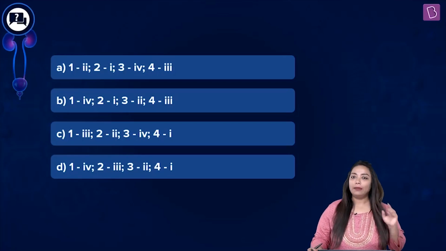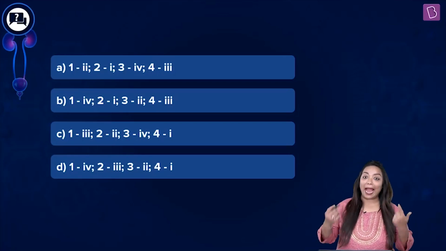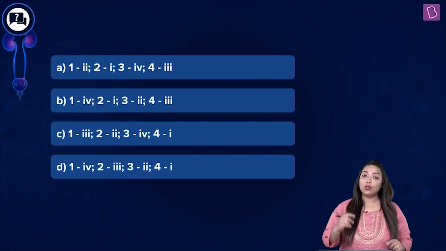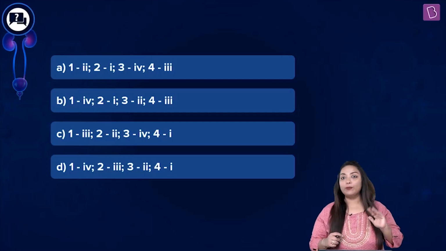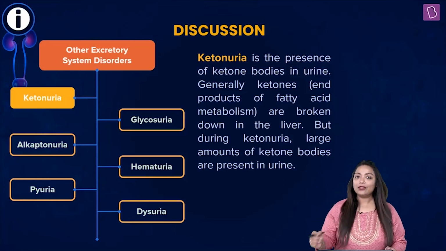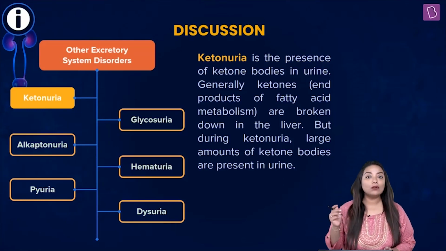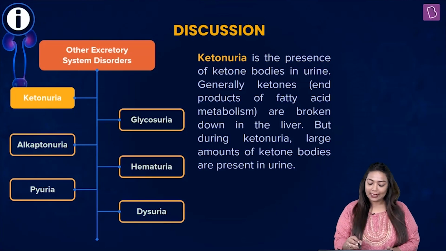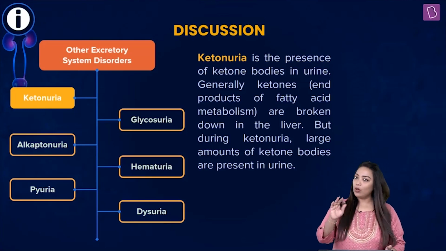get the answer. But here's what you need to understand: since you are practicing, please make sure you get a good explanation for the incorrect options as well. So here we go. Let's start. Ketonuria. What is ketonuria? It is the presence of ketone bodies in urine. See, generally, ketone bodies are broken down in the liver.